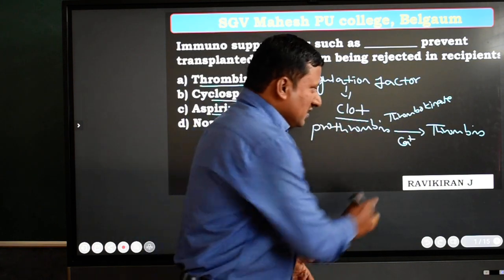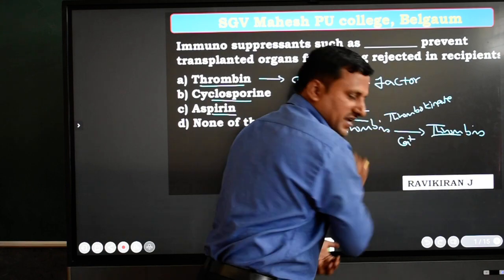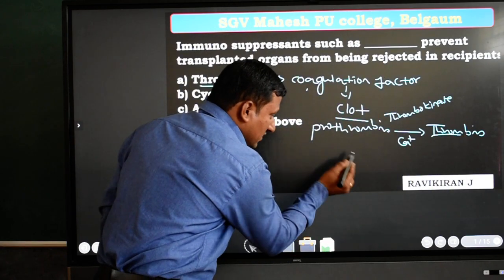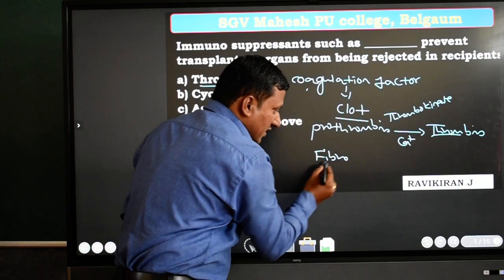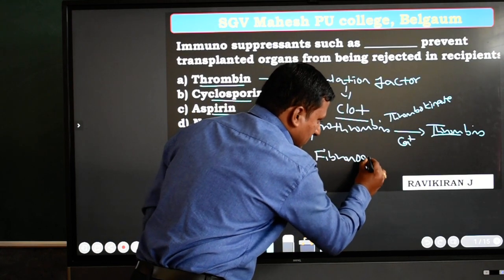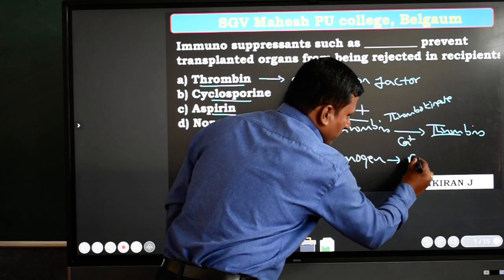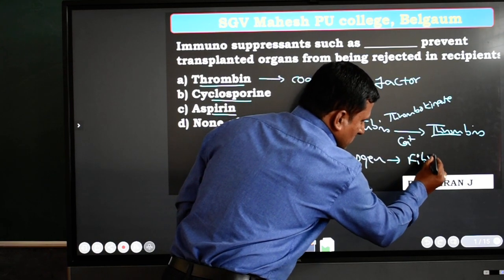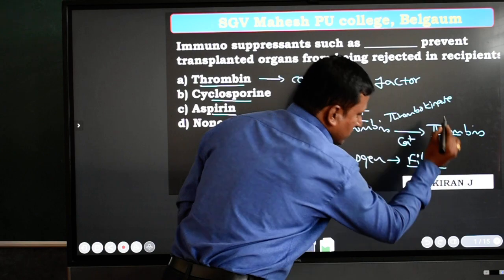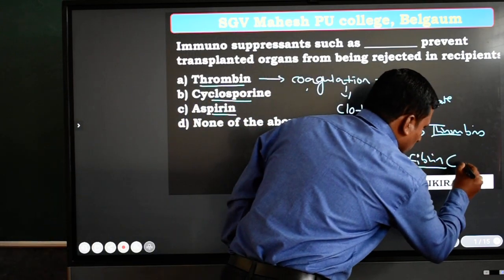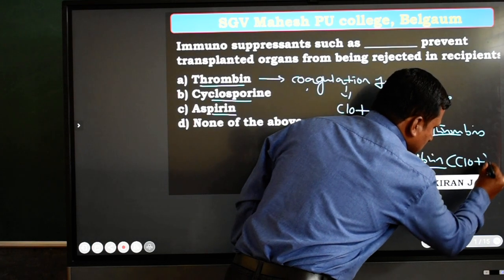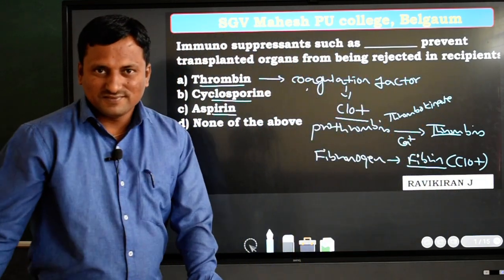In turn, this active thrombin converts the insoluble fibrinogen into the soluble fibrin. So this concept is called a clot.